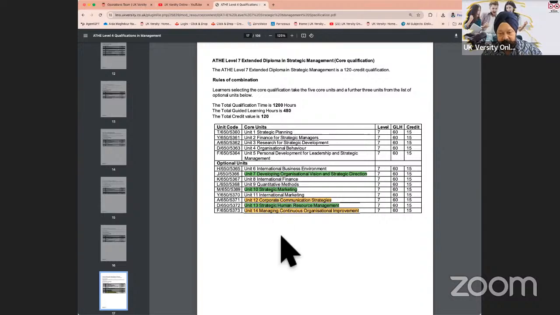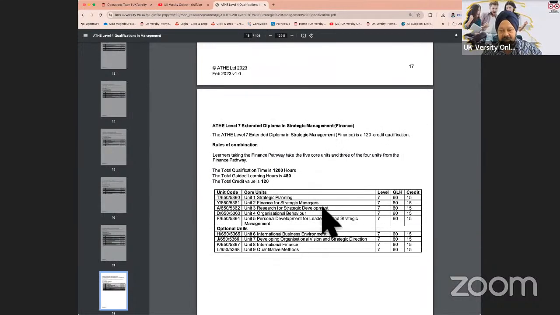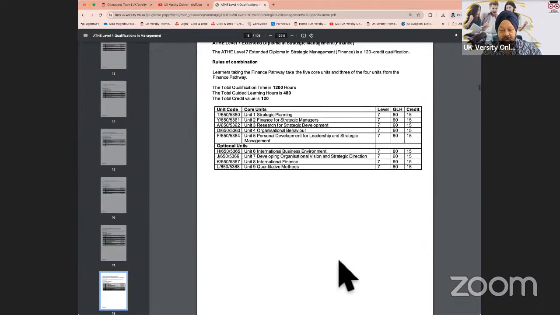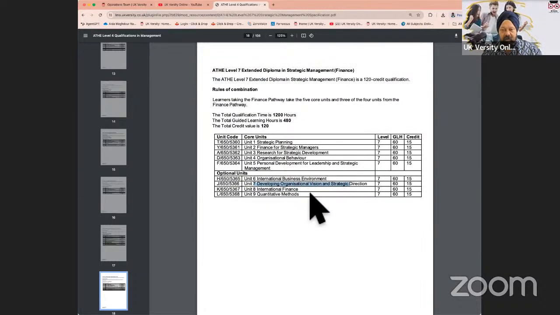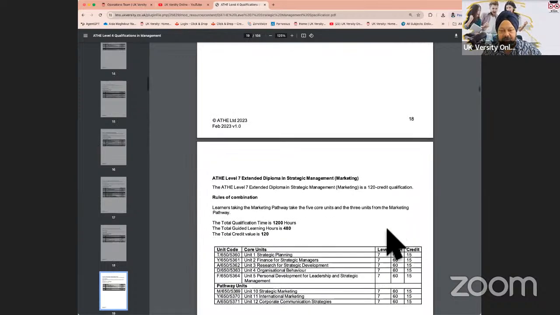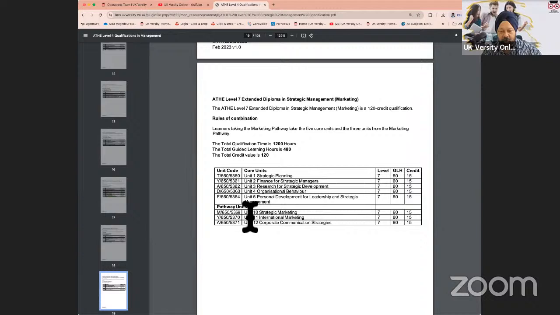The reason for the other units is that when I choose finance, your units will become finance. So you have quantitative methods, international finance, or business environment. You have to choose 2 or 3 out of them essentially. Developing organizational vision we have already chosen, but you'll have to choose 2 others, and that is where your diploma, when it is awarded, will say level 7 diploma in strategic management (finance) as a qualification. If you go into marketing, then your units will become marketing. We have chosen strategic marketing already, but for the other 2, there is no option. You have to do international marketing and corporate communication strategies.